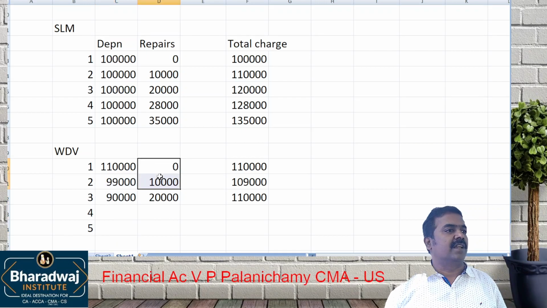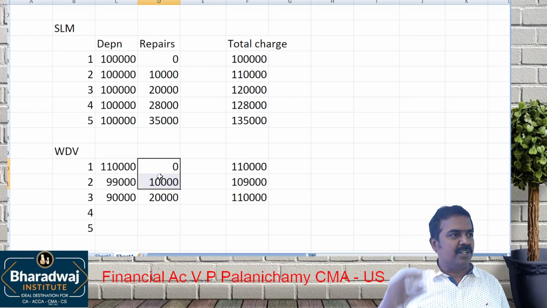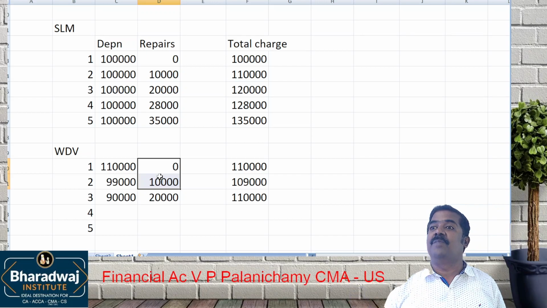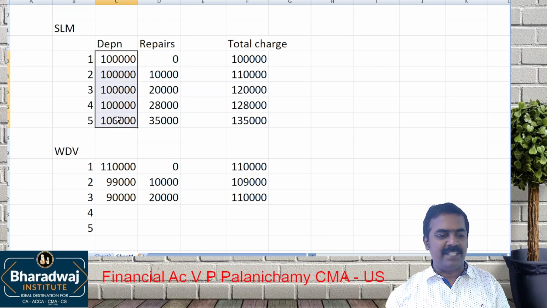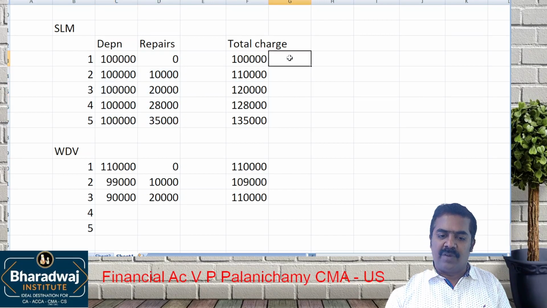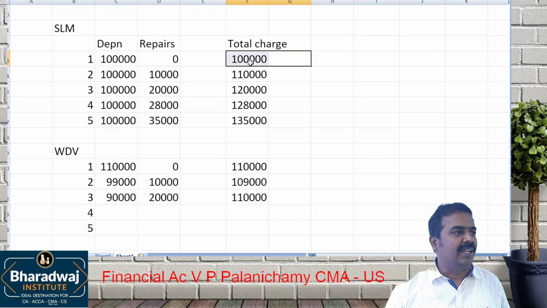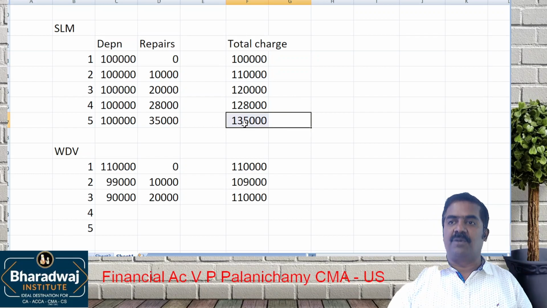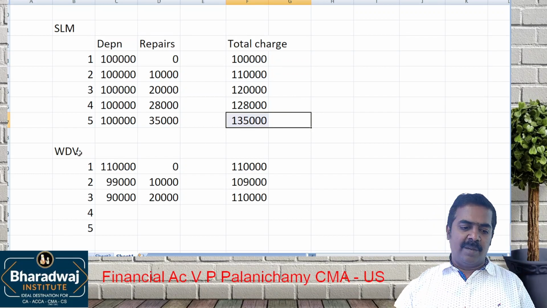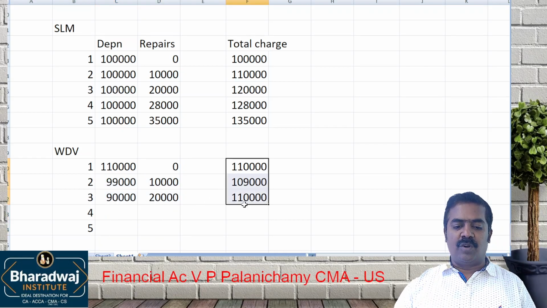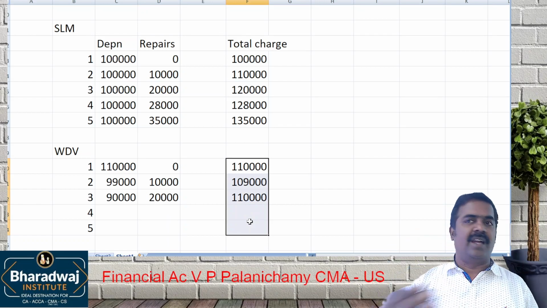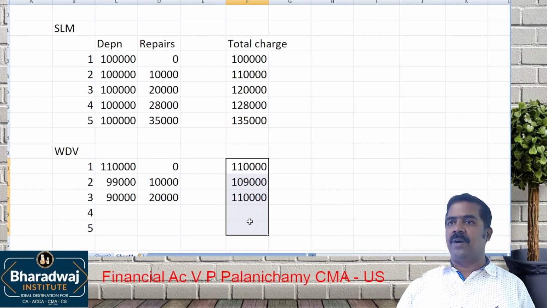As the years progress, repair expenses increase and depreciation comes down. Depreciation decreases, repair expense increases. Overall charge will be uniform. But under SLM, what is the mistake? Depreciation is the same, and since repairs are increasing, for the same asset the first year's charge including repairs is 1 lakh, and the fifth year's charge is 1,35,000. That is not fair. But under the WDV method, depreciation comes down and repairs increase, so overall it is around 1,10,000, 1,11,000, 1,05,000, a uniform charge.